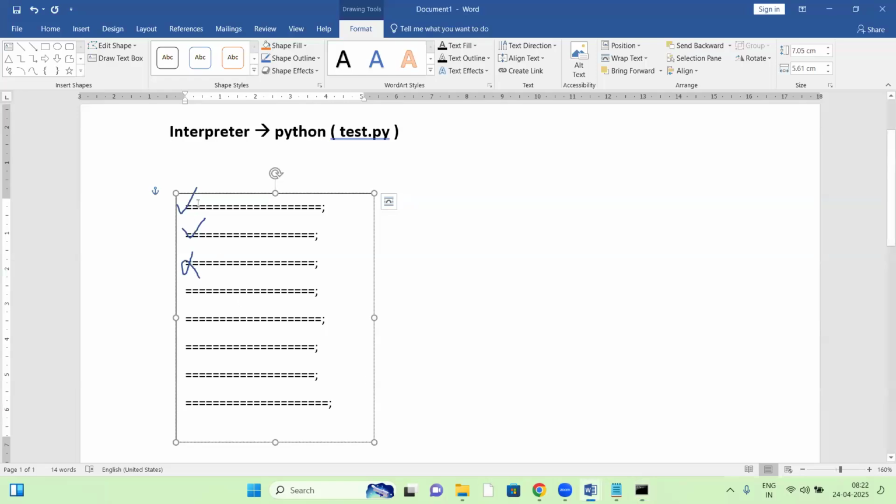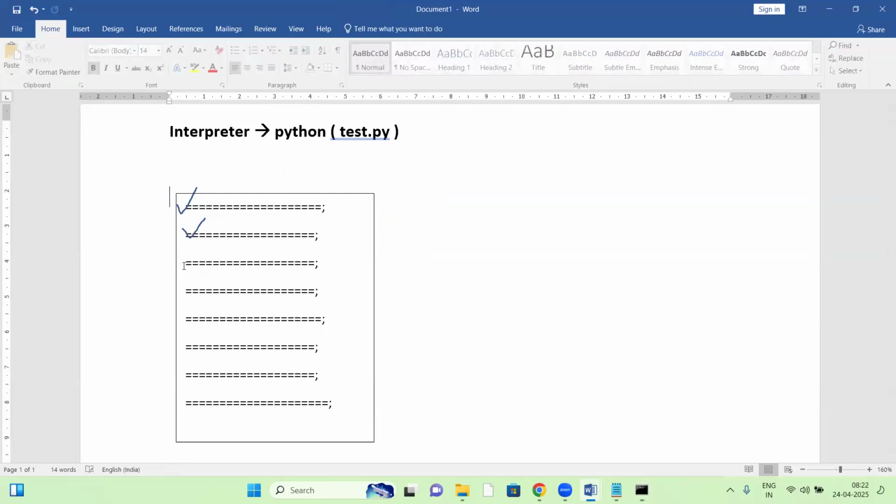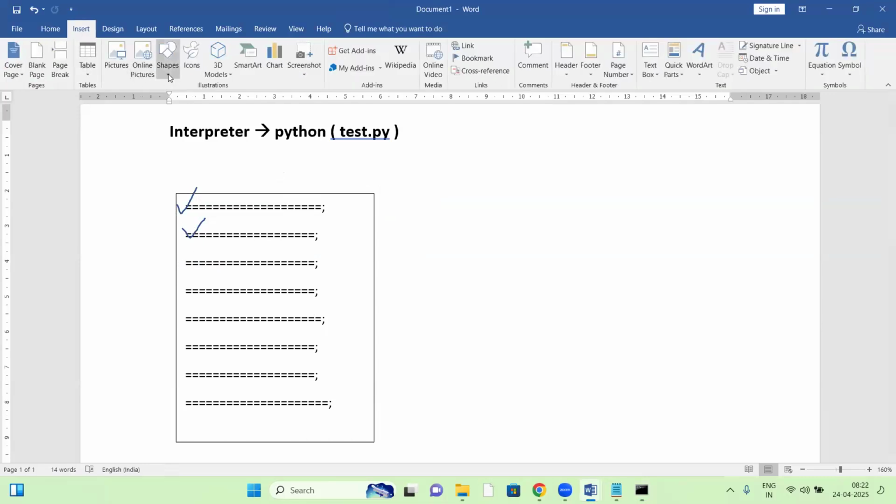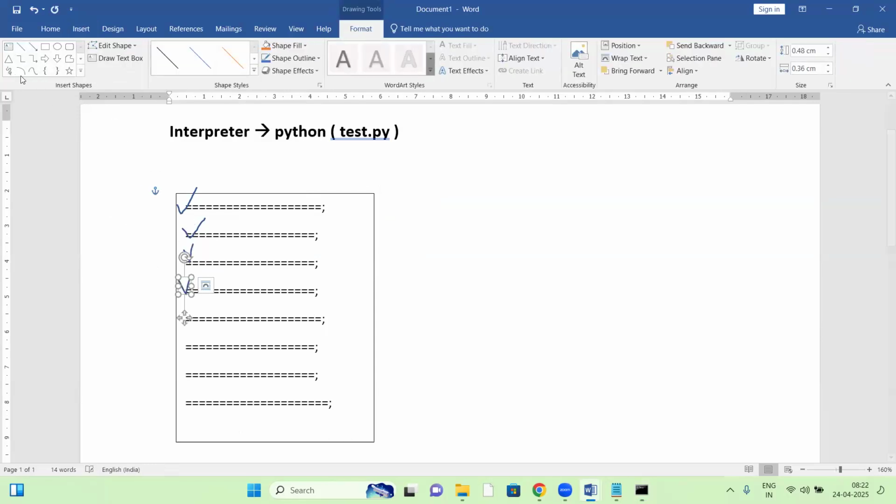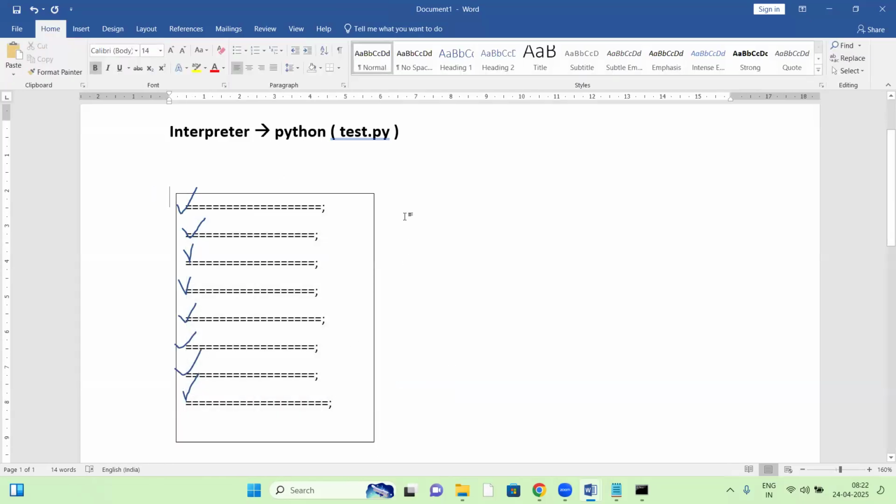Suppose it is checking line by line. First line checking, no errors. Next line checking, no errors. Next line, suppose something is wrong, some syntax mistake, it simply stops. Suppose there is no error, how does it work? Let us see this also. Suppose the next statement is correct, so the next is also correct. Top to bottom, everything is fine. Then every statement is correct, and now it executes the statements.